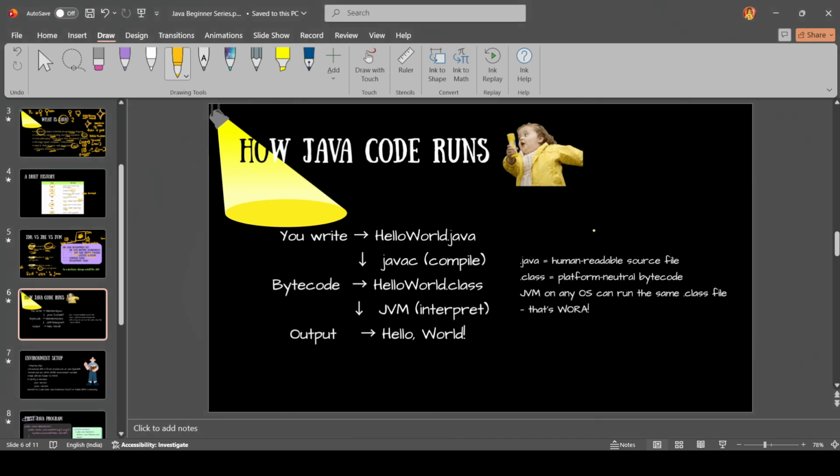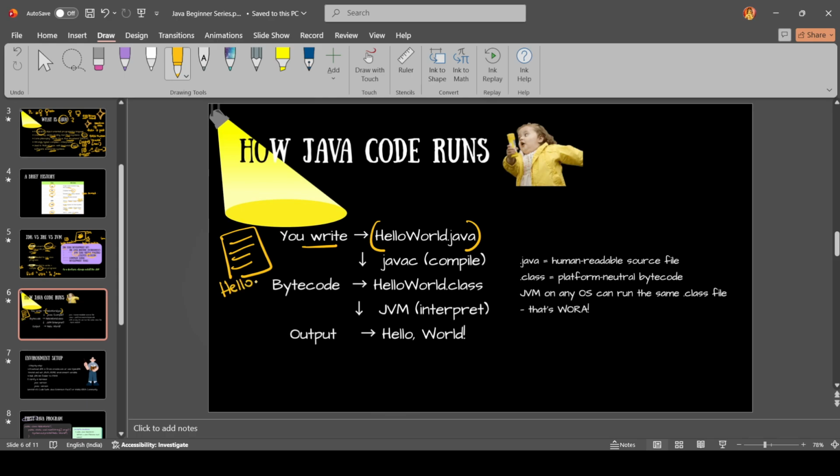Yes. So how the Java code runs. This is a very basic thing, the approach behind how this actually works. So we write the code in one file. Let's name the file hello world.java. And the compiler will compile the code. We'll be using javac to compile the code. So in the terminal, you will be writing the code in hello world.java.